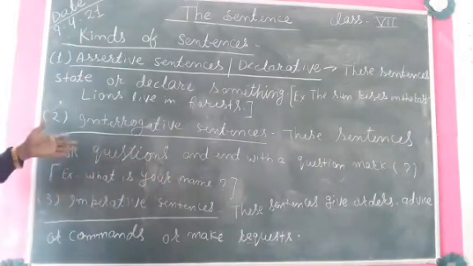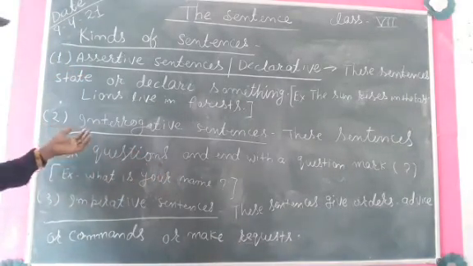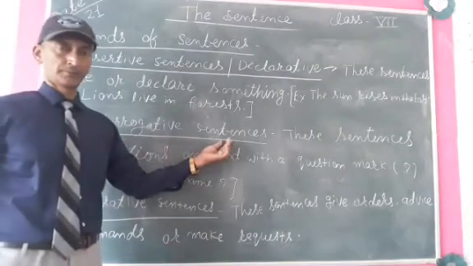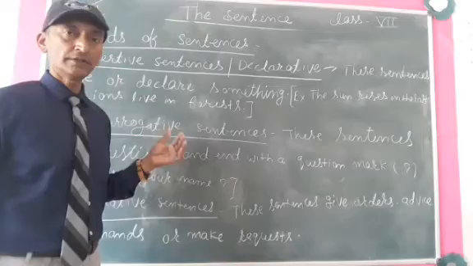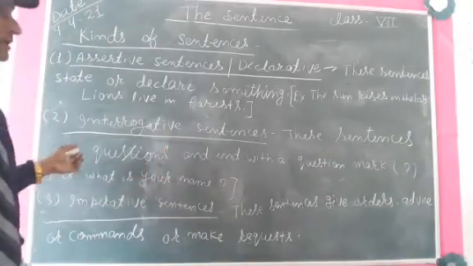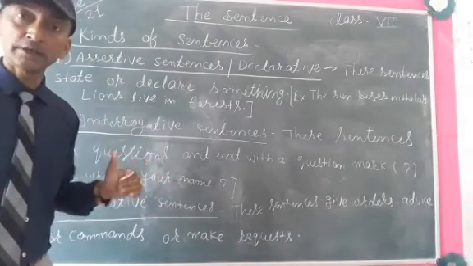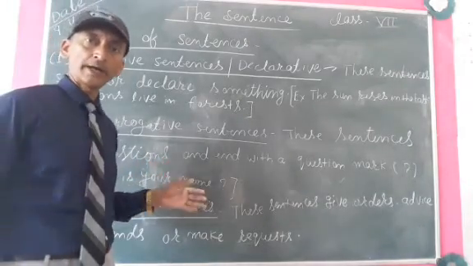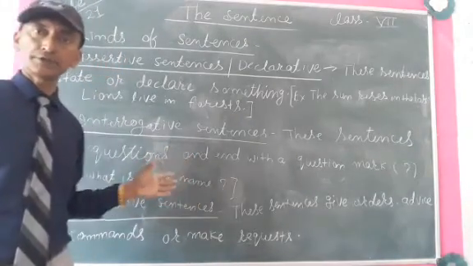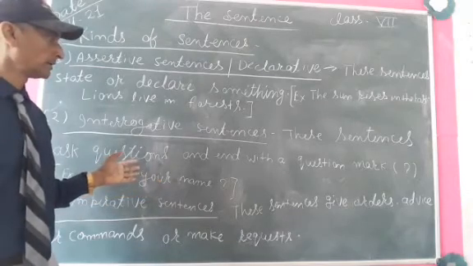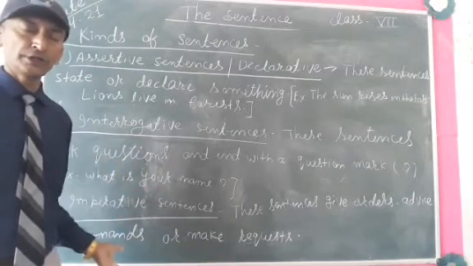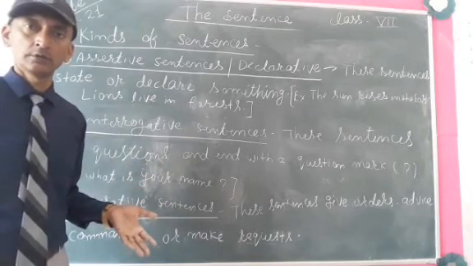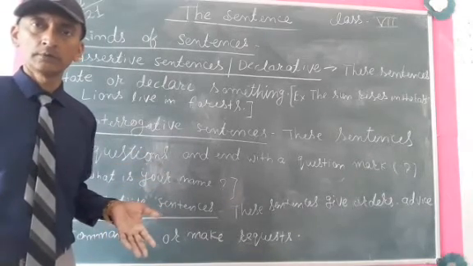Now, the second kind of sentence is the interrogative sentence. An interrogative sentence simply asks a question. By an interrogative sentence we can ask a question, like what is your name? What are you doing? Where are you going? What is your problem?